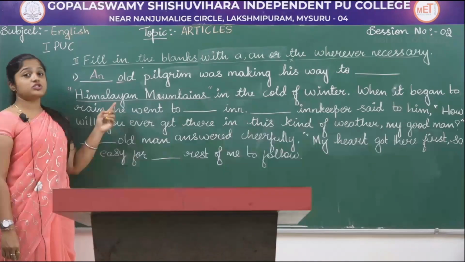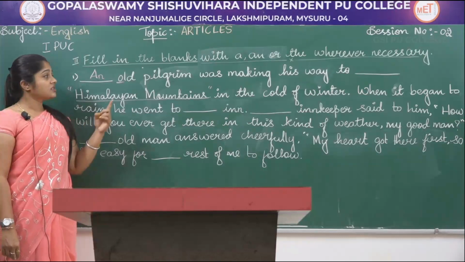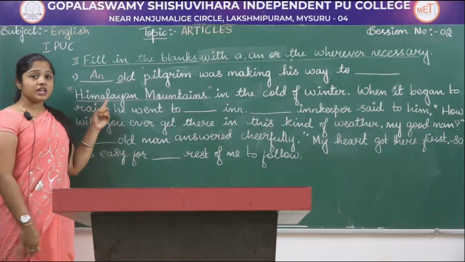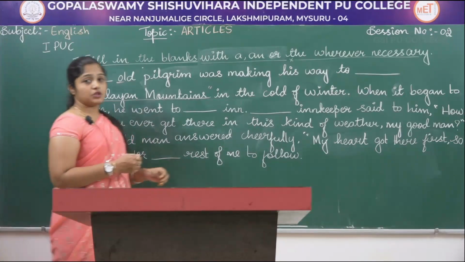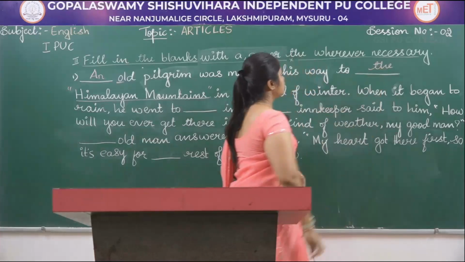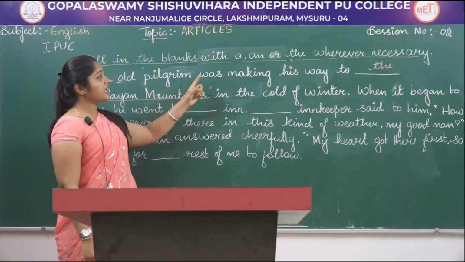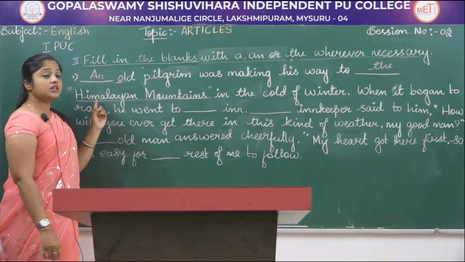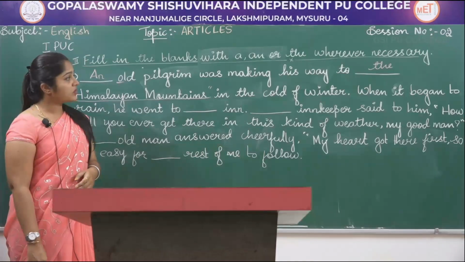So we are specifically talking about the Himalayan mountain, the one and only. Since we are talking about nature, we have to use the. So an old pilgrim was making his way to the Himalayan mountains in the cold of winter.